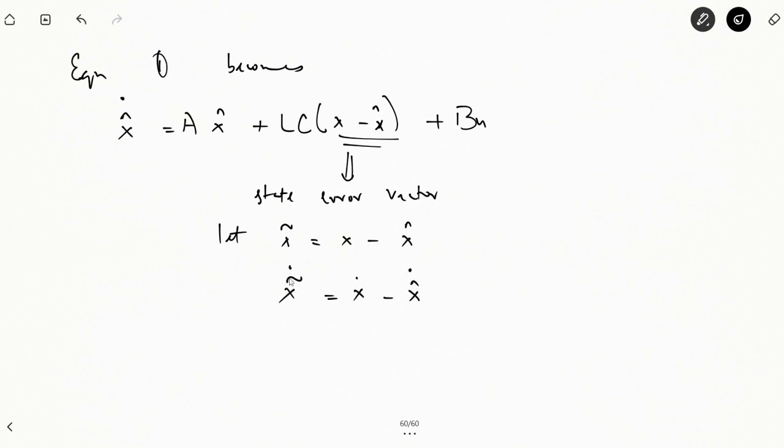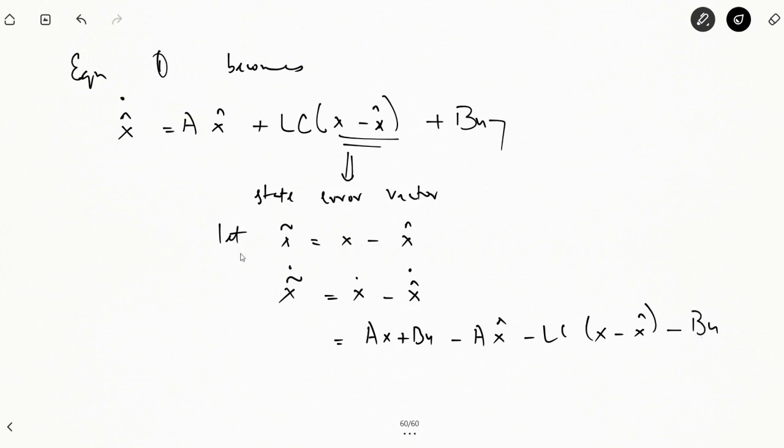Again, substituting these values, you will have x dot equal to simply ax plus bu, minus x cap dot, which is a x cap plus lc into x minus x cap, plus bu.